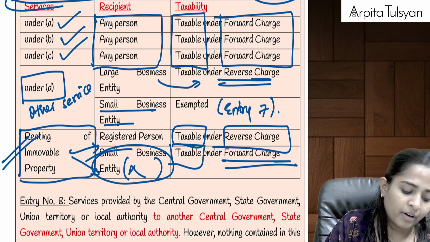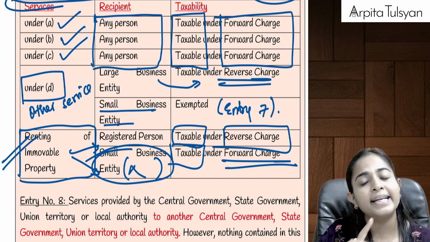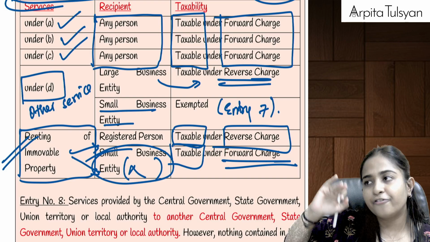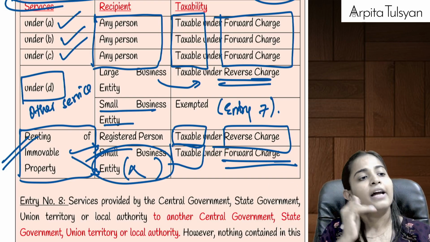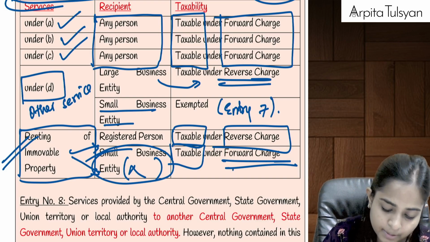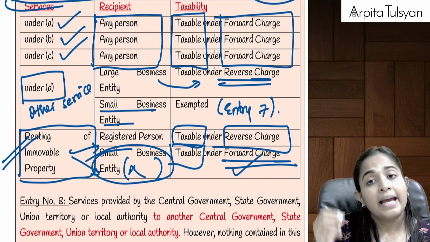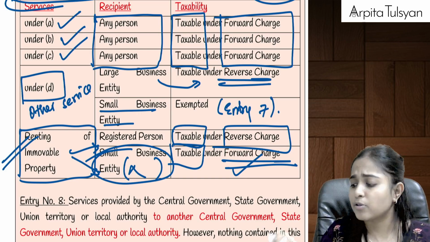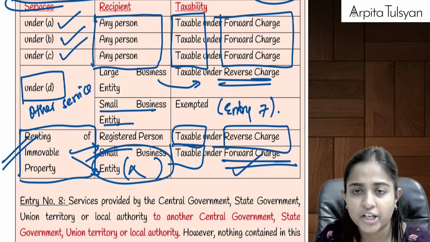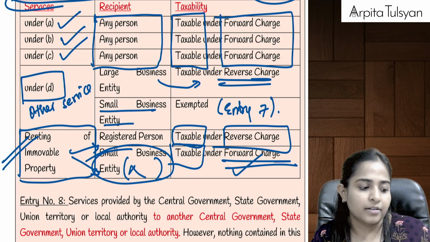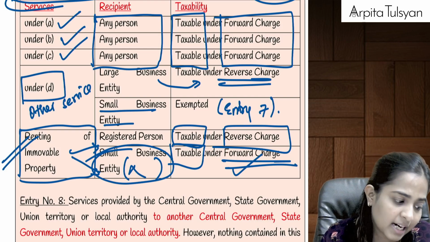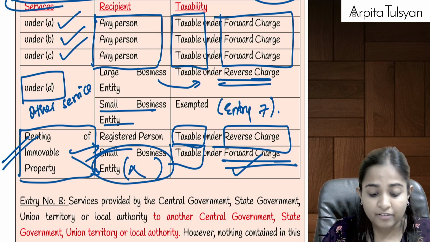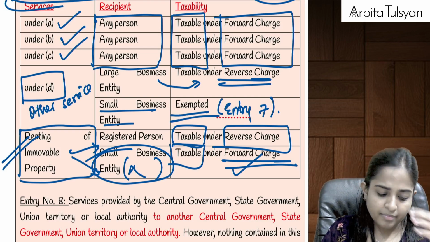Okay, just remember one thing, renting of immovable property is always taxable. If large business entity is there, it will be taxable under RCM. If small business entity is there, it will be taxable under forward charge mechanism. Then ABC, first three services always taxable, that too under forward charge. And any other services given to large entities, taxable, we will not leave them, taxable under RCM. Small business entity, it will be exempt. Are you clear with this?